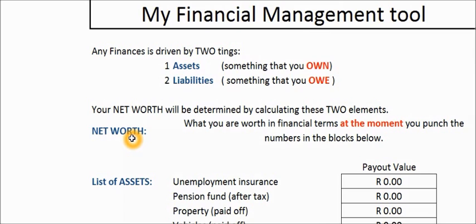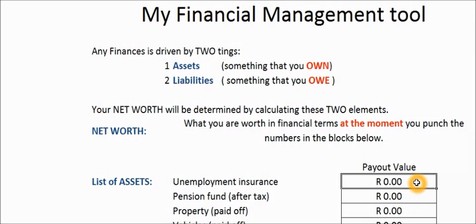So between the two, you want to understand what your net worth is at any point in time, any given moment. So when you calculate this, you can know what your net worth is. Say for instance you had to resign today, or you would be without a job today, and you had to draw a line in the sand. You want to know what your net worth is with regards to your assets and your liabilities. So say you didn't have a job today, and you could claim, for instance, unemployment.